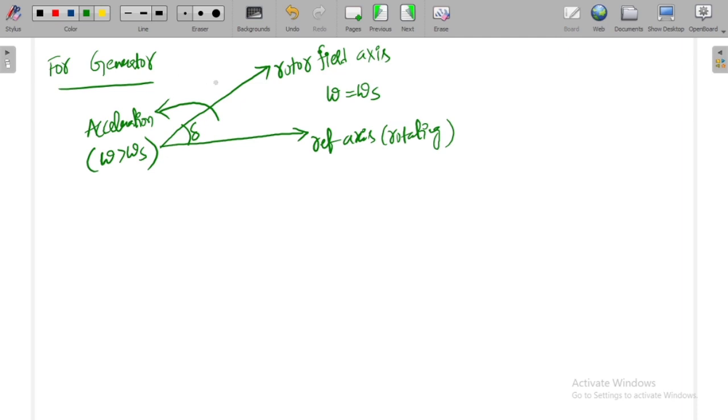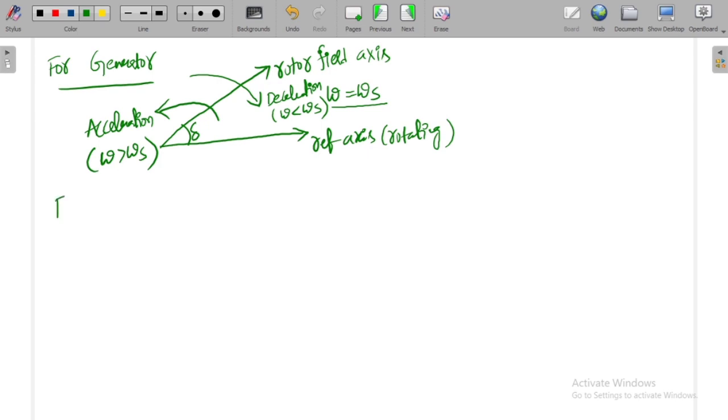When there is deceleration of the rotor, the rotor field axis moves like this. Now the speed will be less than omega s. In acceleration, the speed goes beyond the synchronous speed; during deceleration, the speed comes below the synchronous speed. At the stable point, the speed is equal to synchronous speed. This is about the generator.